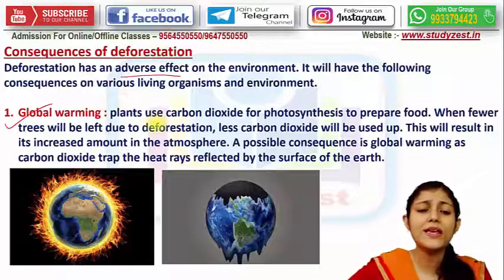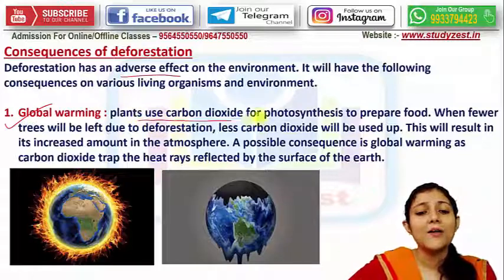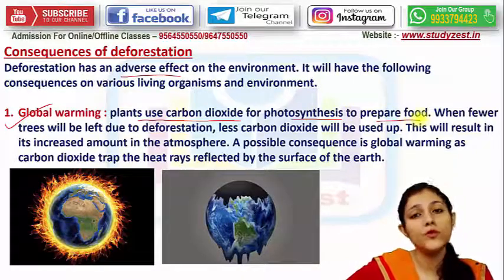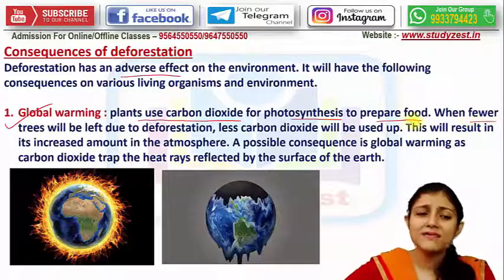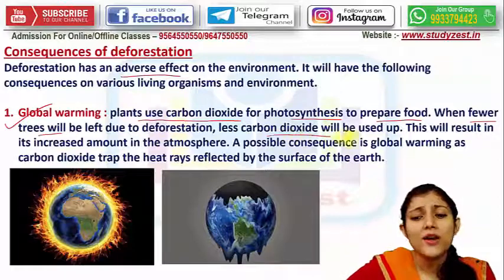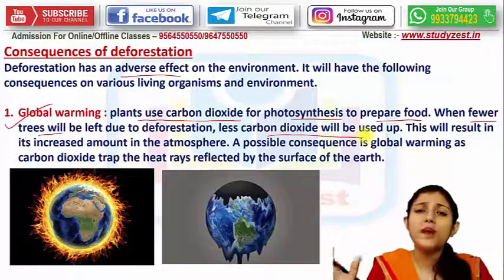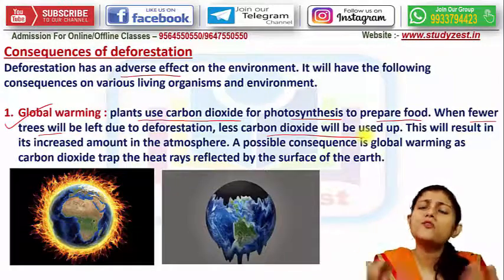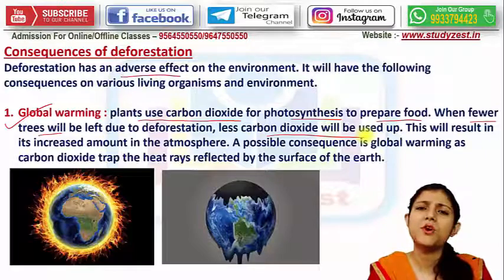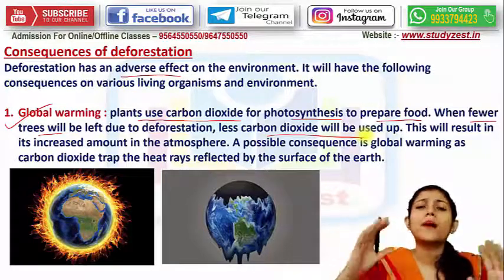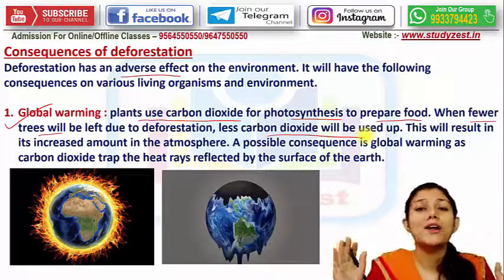So basically, how this is happening, I'll tell you. Plants use the carbon dioxide for photosynthesis. We know during photosynthesis, carbon dioxide is being used by the plants for preparing food, खाना बनाने के लिए, right? When ये trees और plants का number कम हो जाएगा, then क्या होगा? Less carbon dioxide will be used up because air में बहुत सारा carbon dioxide है. If there will be lesser number of plants, then that huge amount of carbon dioxide, who will receive? Who will take? Who will absorb? Nobody will be there. So in this way what will happen? This amount of carbon dioxide will be huge in the atmosphere.